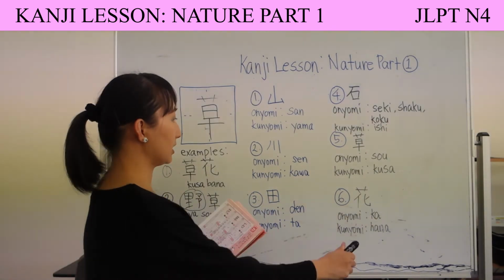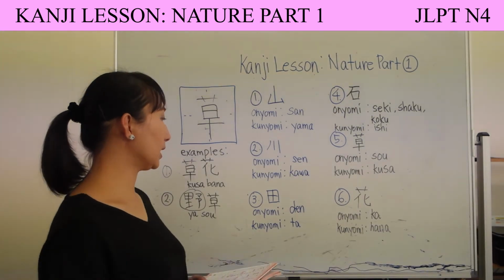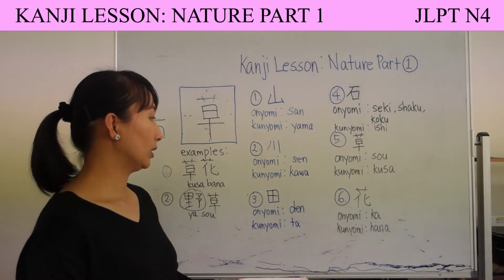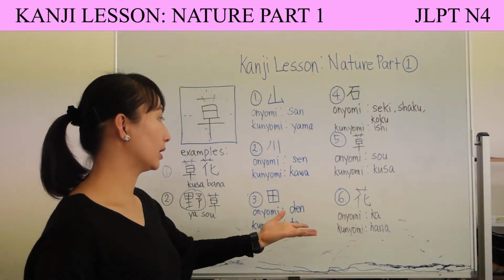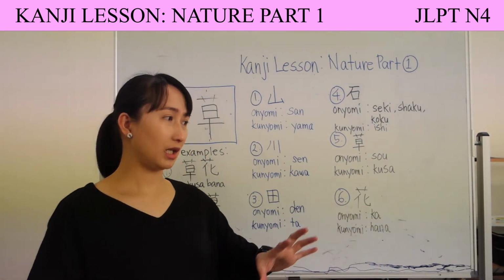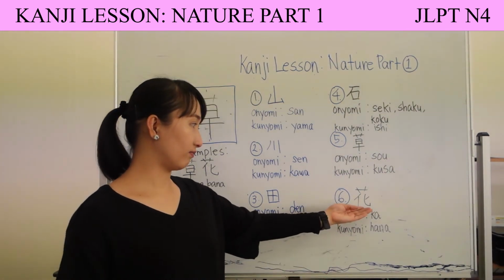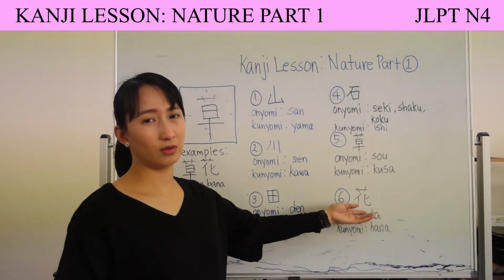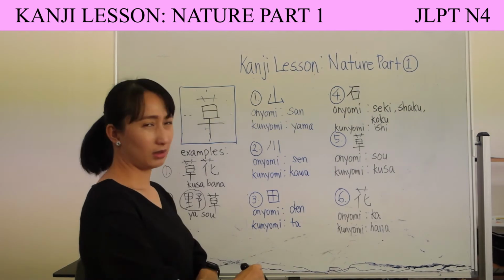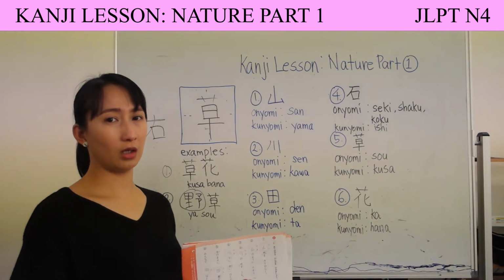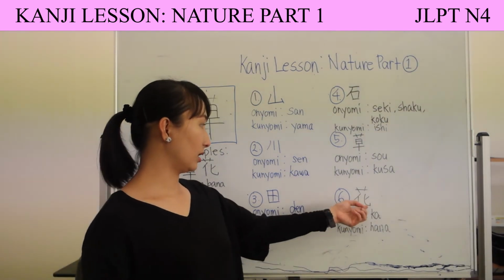Our last kanji is this kanji. Its onyomi is ka, and its kunyomi is hana, or flower. So when you see this kanji alone, it means flower. Here in Japan, some people use this kanji very often for their kids' names, like fuka.